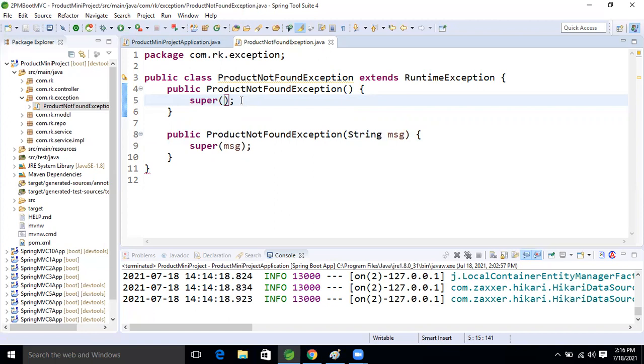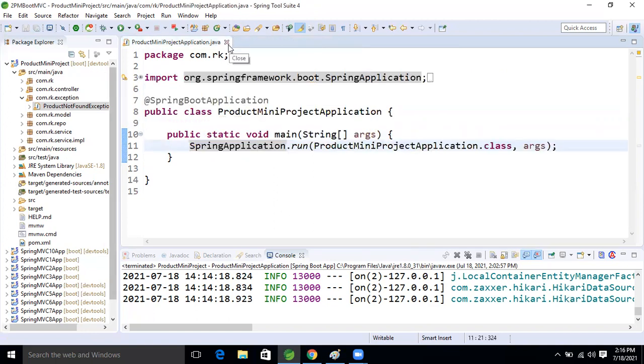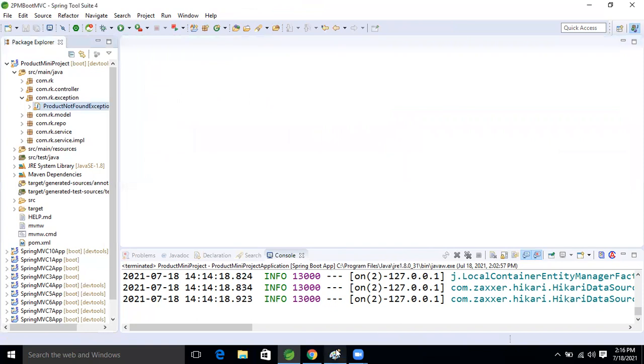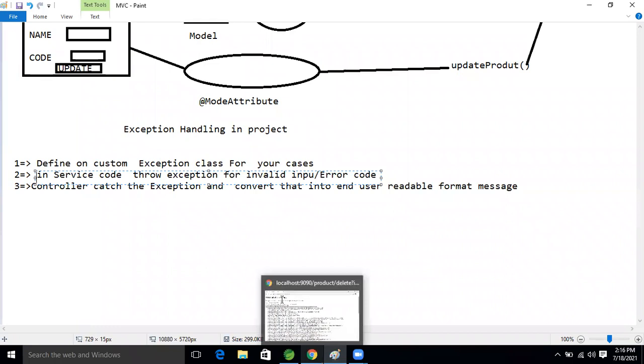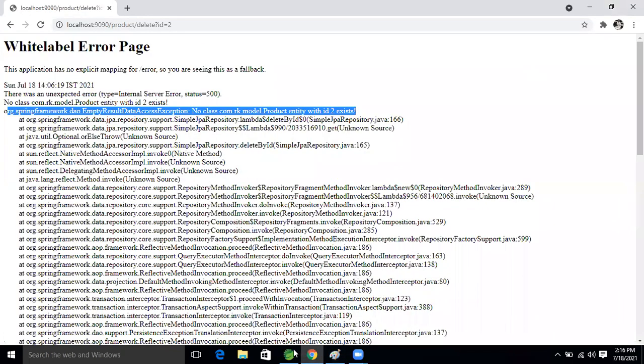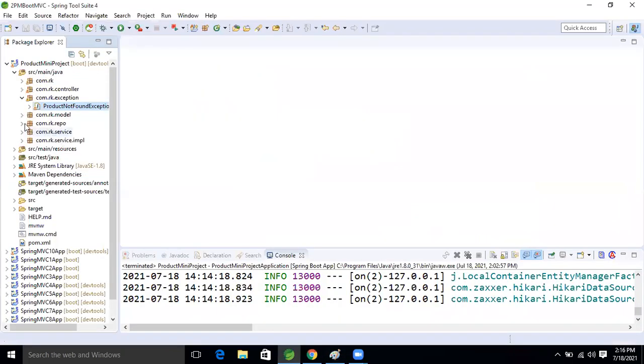Okay, good. So next, come to our service class now, guys. I already explained that we defined our custom exception. After that we come to our service class, where the service code throws the exception for an invalid end user. So for that, come to our service class.